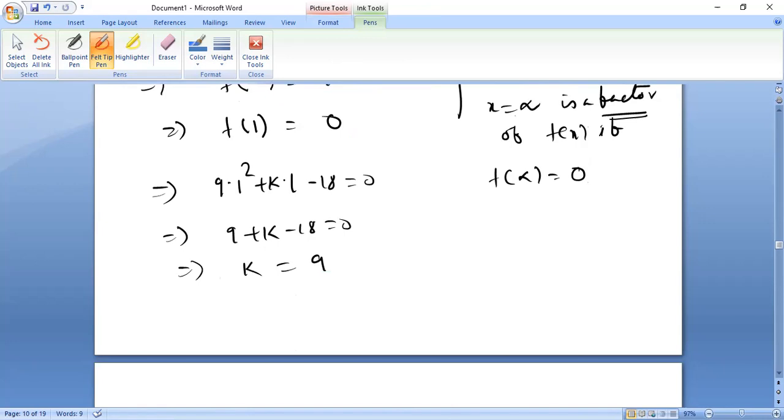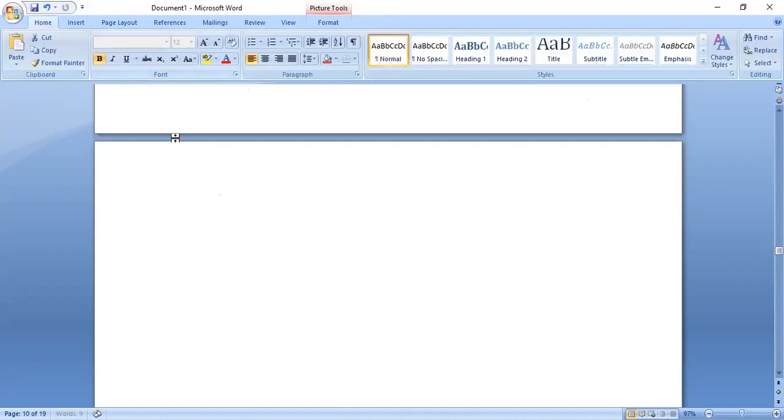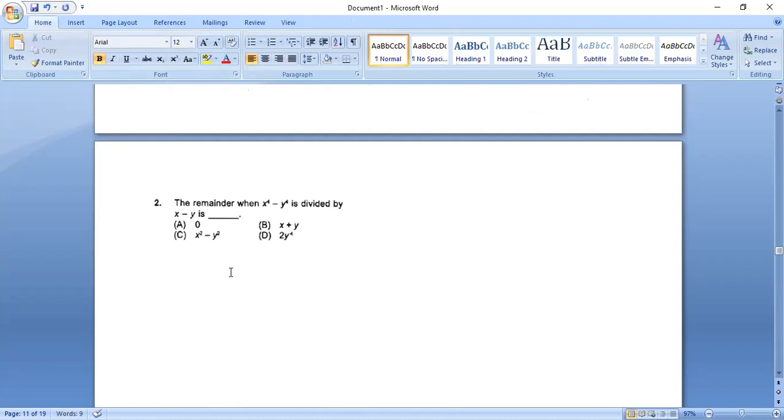Question number 2. Remainder when this is divided by x minus y. So this one is also important. Let us do. So x to the power 4 minus y to the power 4 is divided by x minus y. So let us divide.